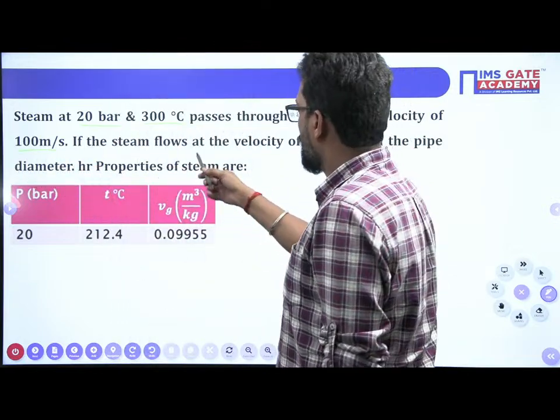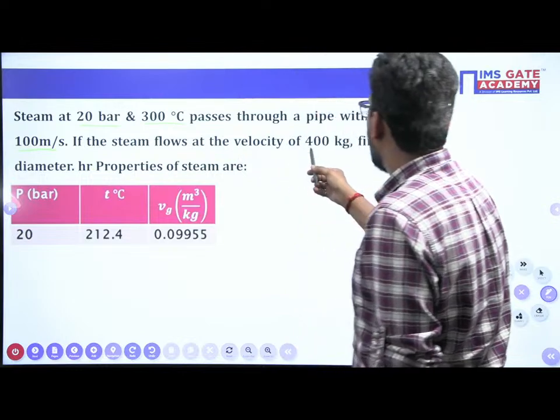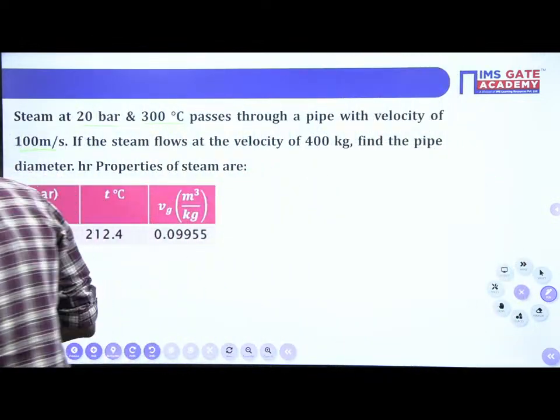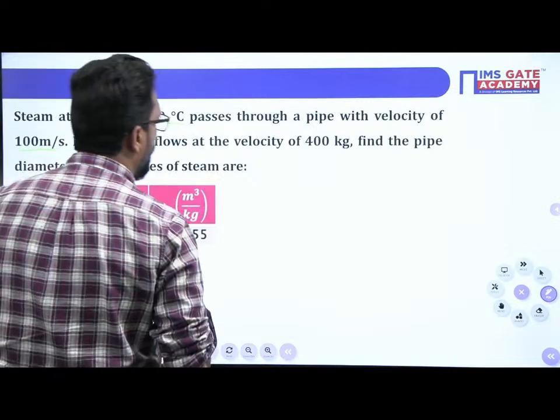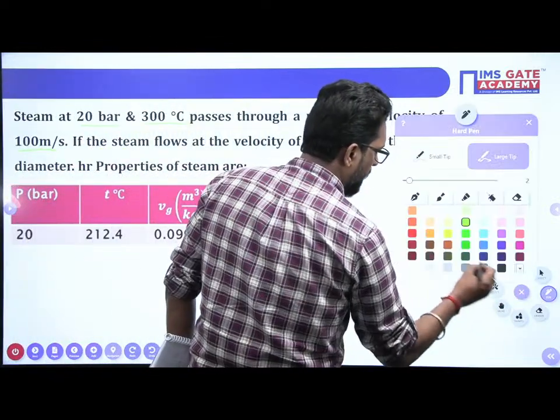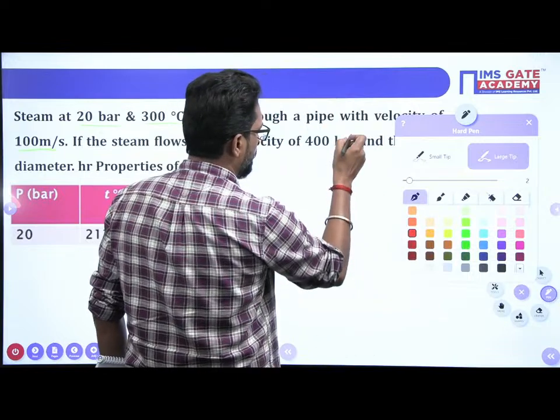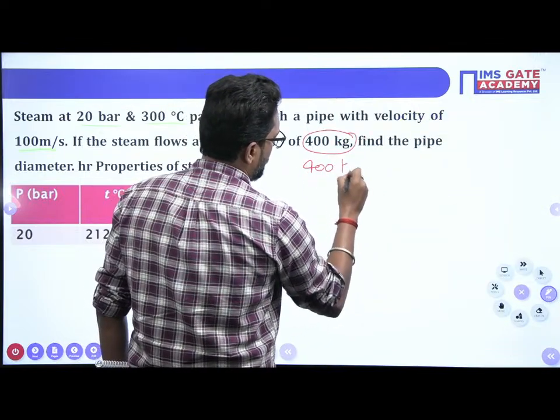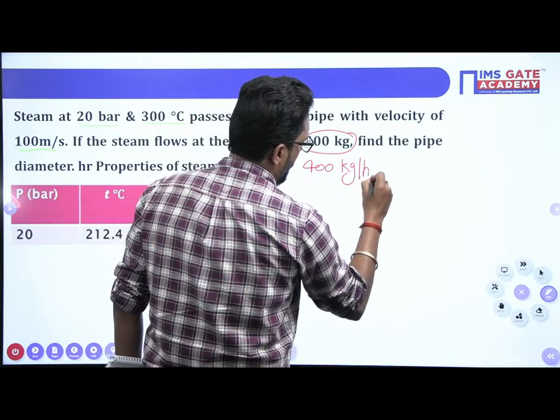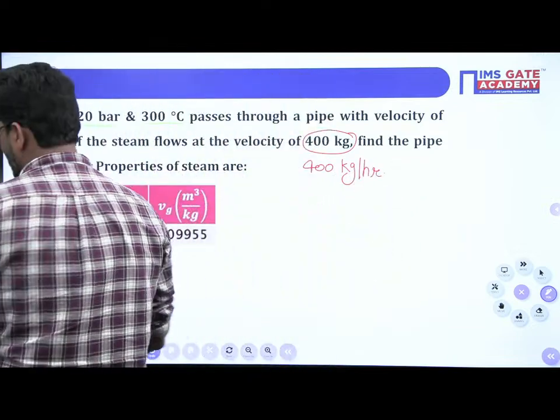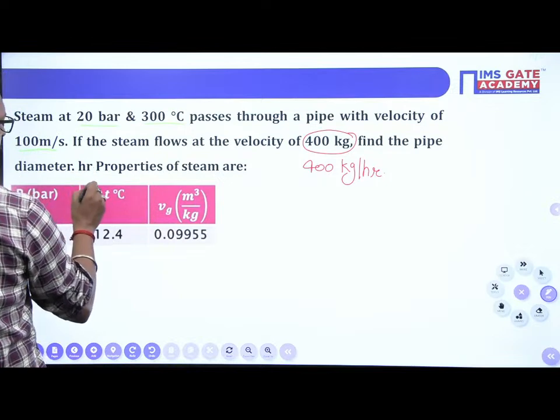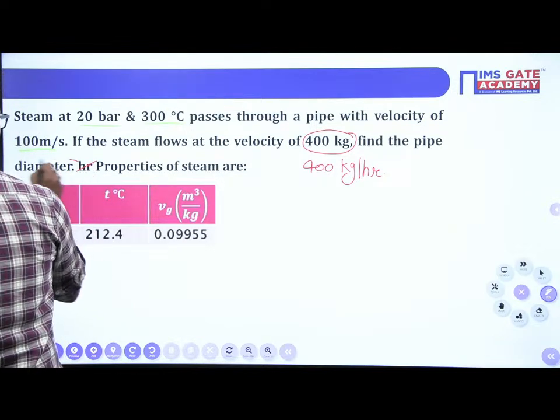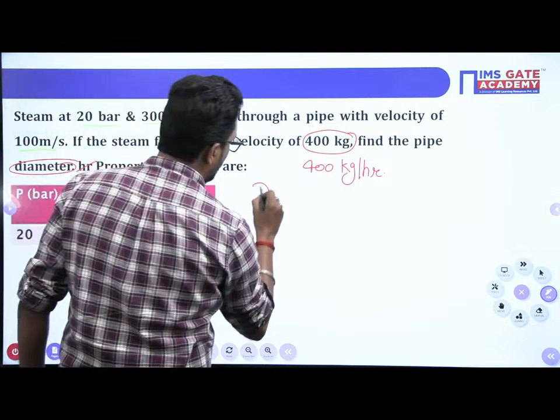The flow rate is given as 400 kg per hour. Find the pipe diameter.